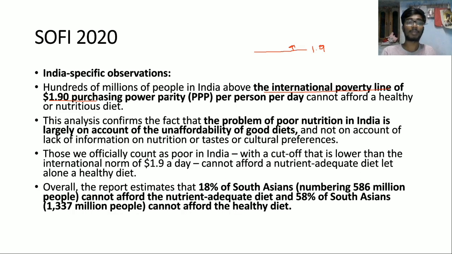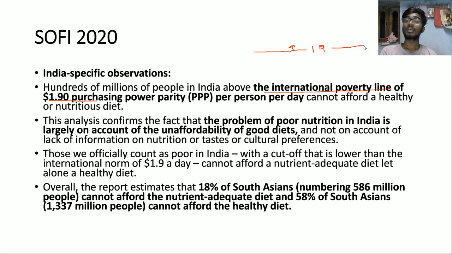So this is the observation made by SOFI, and this analysis confirms the fact that the problem of poor nutrition in India is largely because people cannot afford it, they don't have the economic means to get food, and it is not at all because of a lack of information or nutrition awareness. Those we officially count as poor in India are counted with a cutoff that is lower than the international norm of $1.9 per day. See, according to international norm, a fellow who is earning below 1.9 is considered as below poverty, or he is considered a poor fellow.